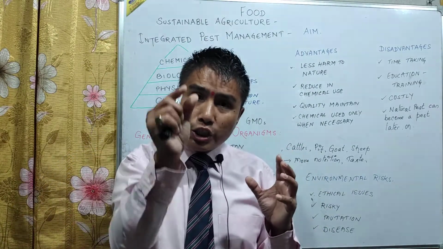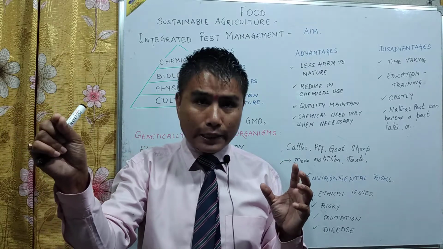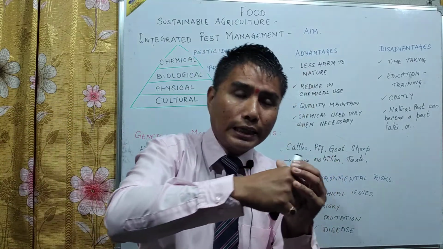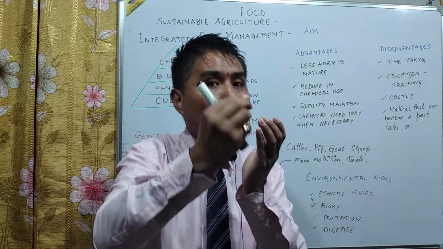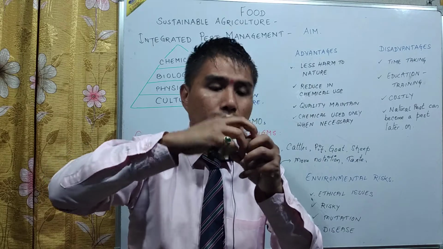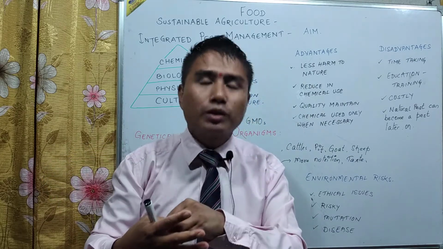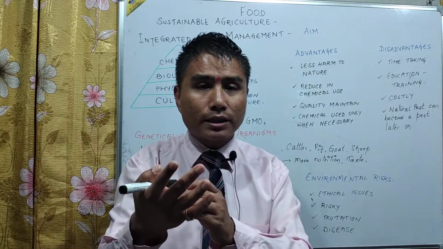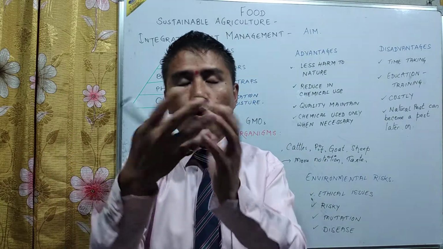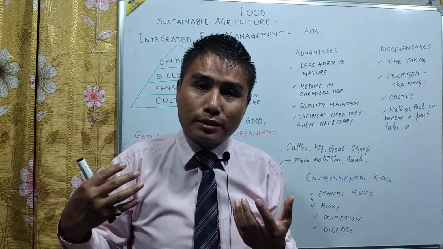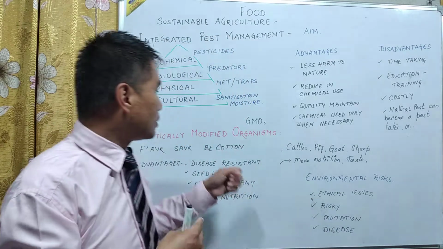Now the gene of that bacteria is introduced in the cotton. As a result, that gene produces a protein inside the cotton. So when the worm eats the cotton, the protein goes inside the worm, and then the protein gets activated inside the gut or the stomach, and then the worm dies. So that means the cotton is a pest resistant genetically modified organism.